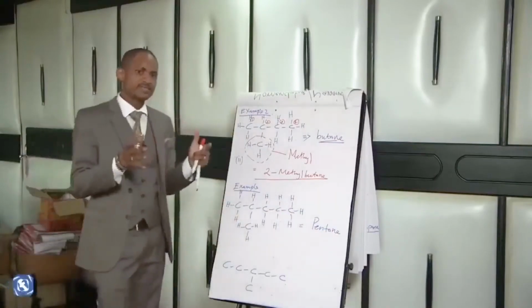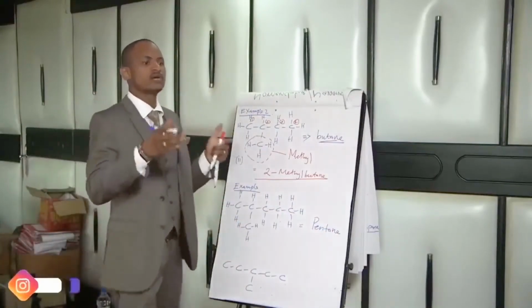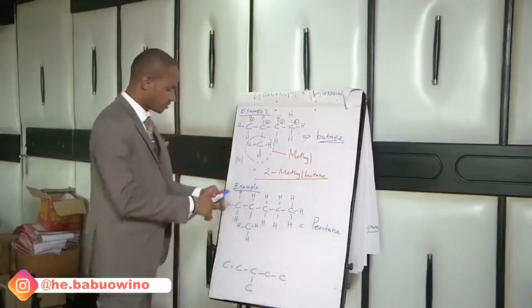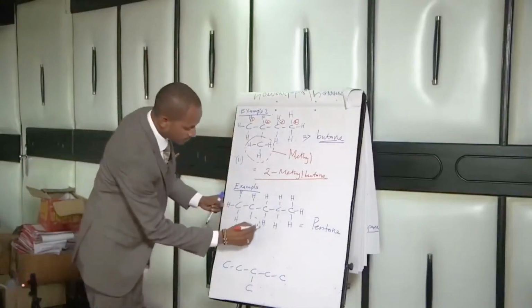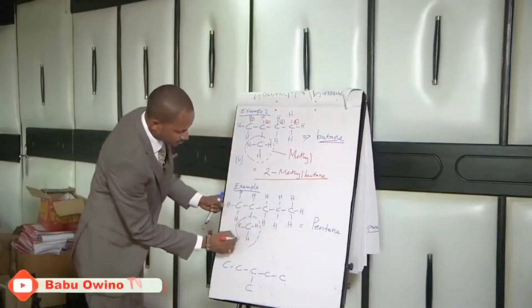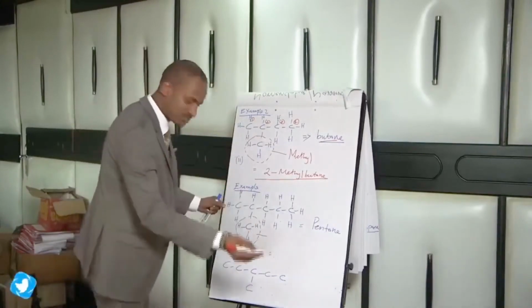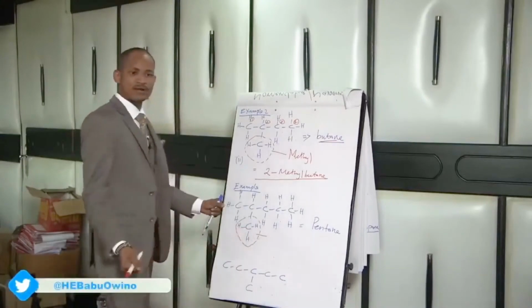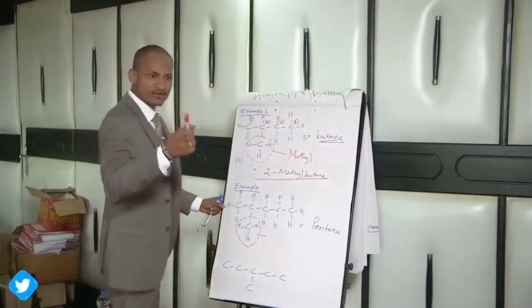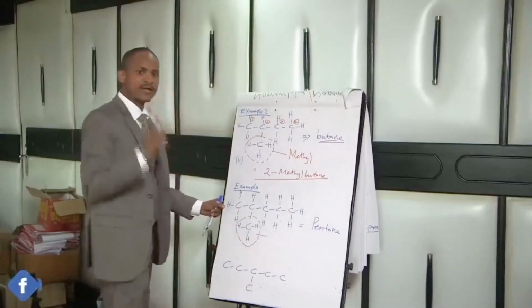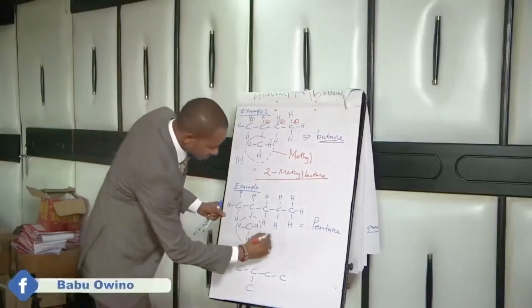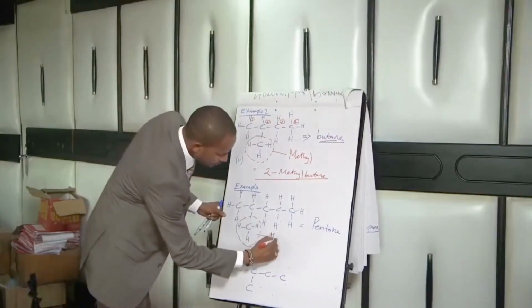Then anything else outside the longest continuous carbon chain is called a branch. So you mark the branch. This branch is also a methyl branch, because we said it is 1 carbon atom with 1 hydrogen atom less from the parent alkane. So this is a methyl.